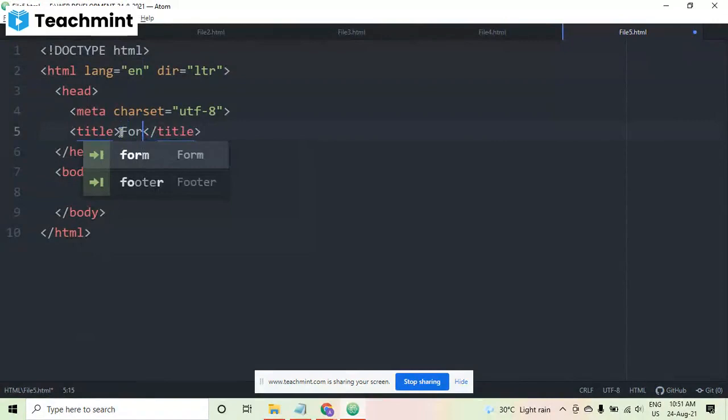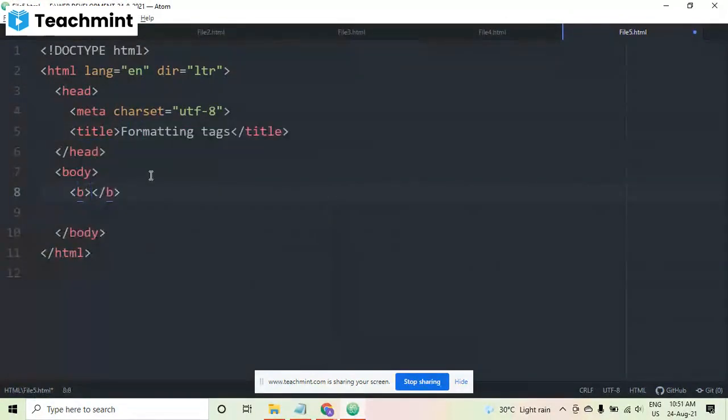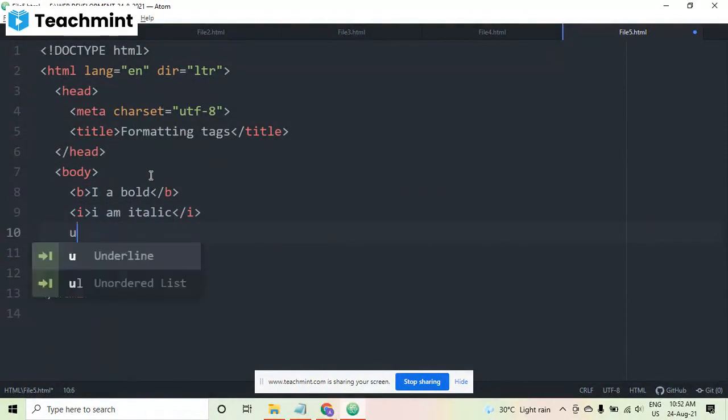So here, let's take some tags. Suppose I'm taking B. B stands for bold. I am bold. Then I stands for italic. I am italic. So this will be coming in italic. Then I am taking U. U stands for underline. I am underlined.